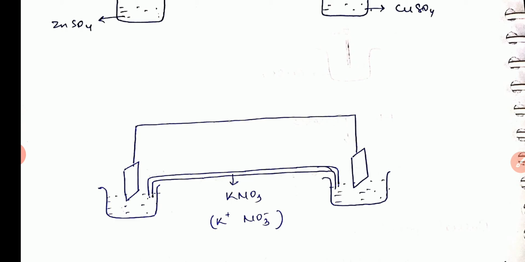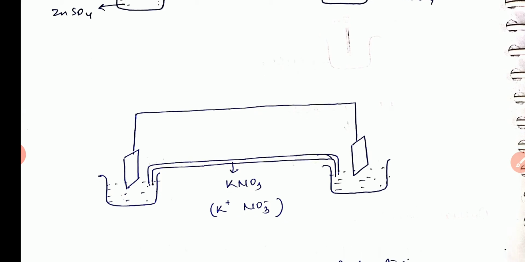As soon as the circuit is closed, the current flows, which is indicated by the deflection in the ammeter. In this figure, I haven't shown any ammeter, but the ammeter would be placed between these two electrodes, the zinc and the copper electrode. The flow of current is from the zinc electrode to the copper electrode.